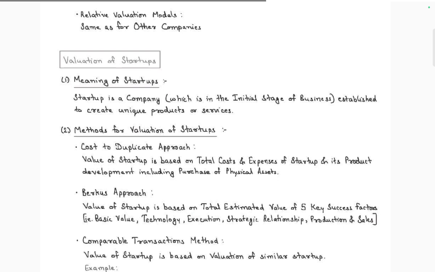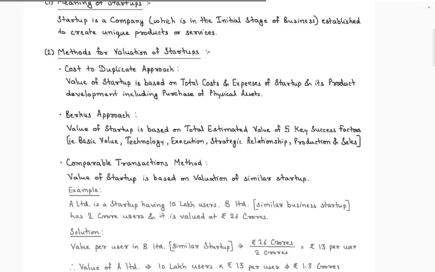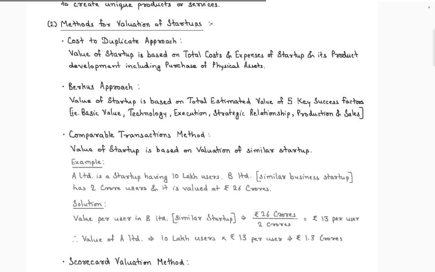Valuation of startups. A startup is a company at the initial stage of business, established to create unique products and services. Methods of valuing startups: cost to duplicate approach. The value of a startup is based on the total cost of establishing the startup and product development, including purchase of physical assets. Berkus approach.